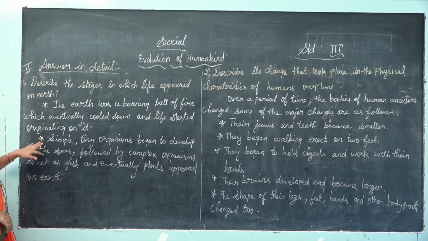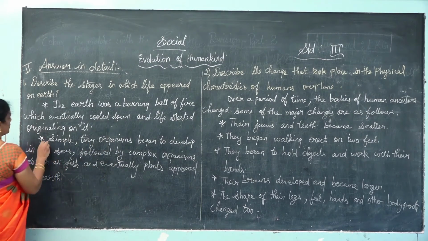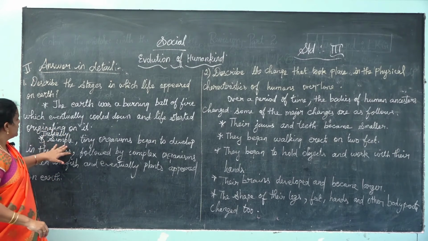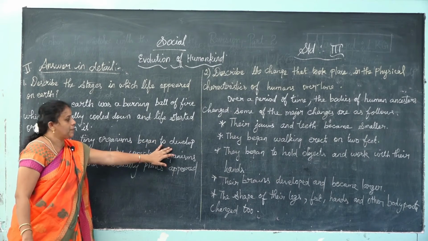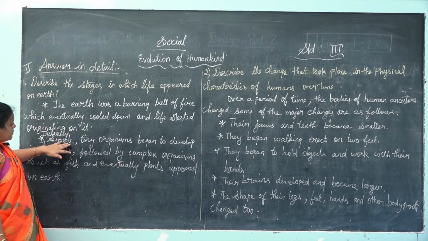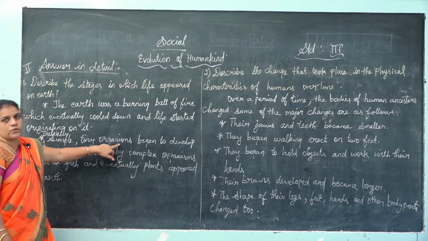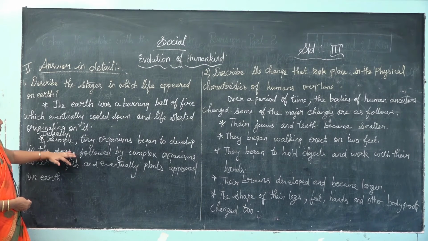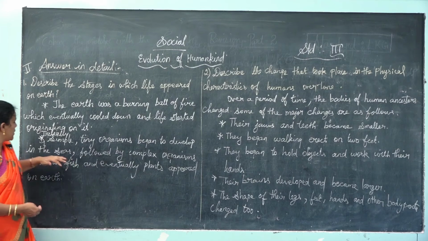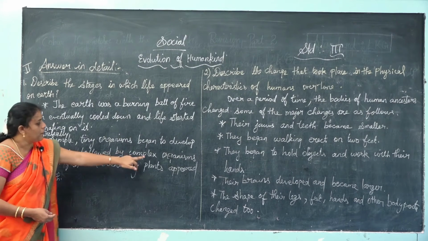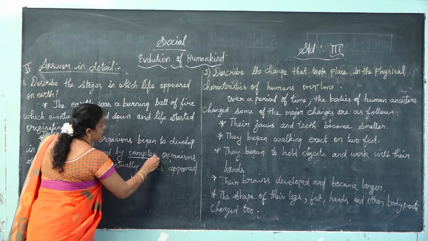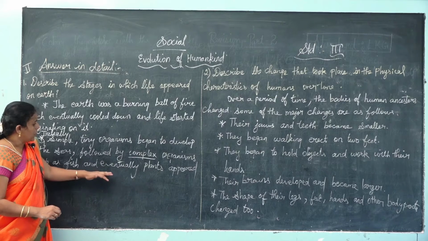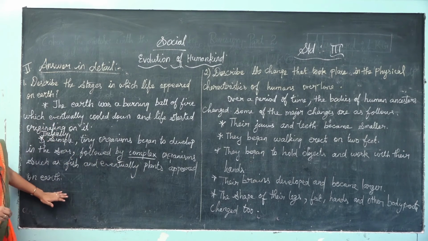Second, initially simple tiny organisms began to develop. Then what happened? Simple tiny organisms developed in the seas, followed by complex organisms such as fish, and eventually plants also appeared on earth.